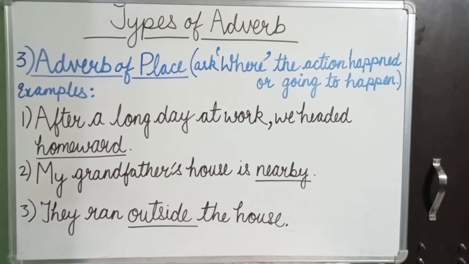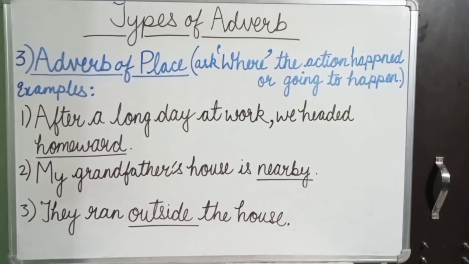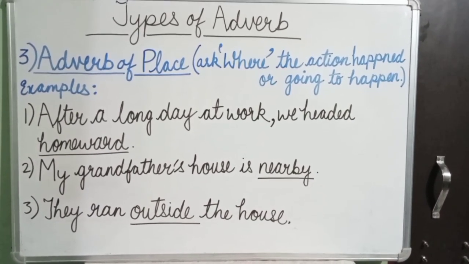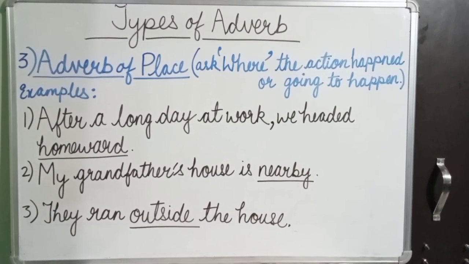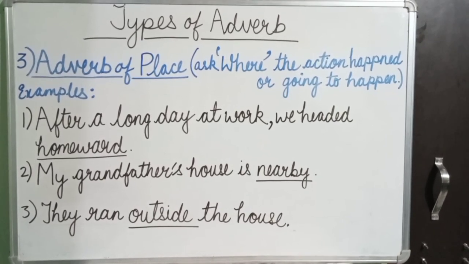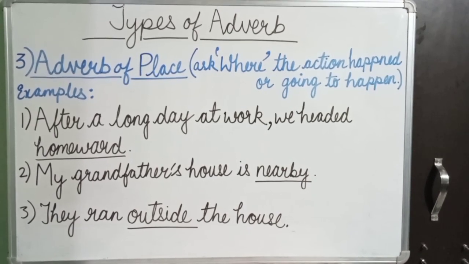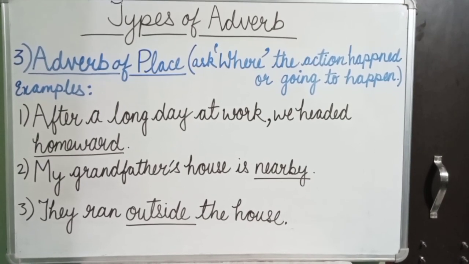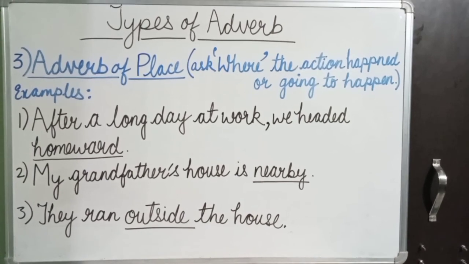For example, number 1, after a long day at work, we headed homeward. Ask a question. Where did we head after a long day at work? We get the answer homeward. So homeward is adverb. Number 2, my grandfather's house is nearby. Ask a question. Where is my grandfather's house? The answer comes nearby. So nearby is our adverb. Number 3, they ran outside the house. Ask a question. Where did they run? The answer comes outside. So outside is our adverb.